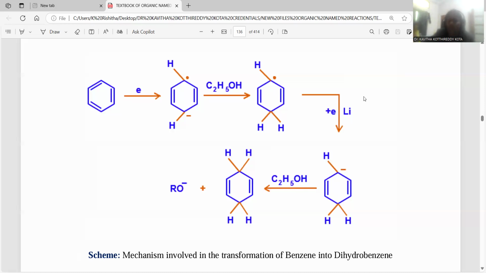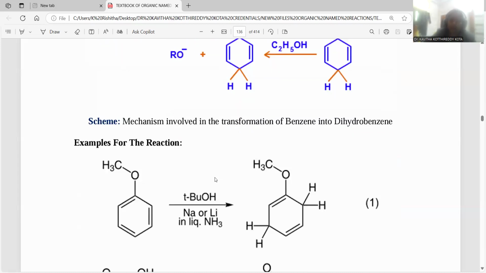Electrons are released by the alkali metal like lithium, sodium, potassium, in liquid ammonia. In the liquid ammonia these electrons are floating, so that a blue color solvated electron is generated in the lithium liquid ammonia together. That medium is used to generate the blue colored solvated electron. The mechanism involved in the transformation of benzene into dihydrobenzene is manifested there.